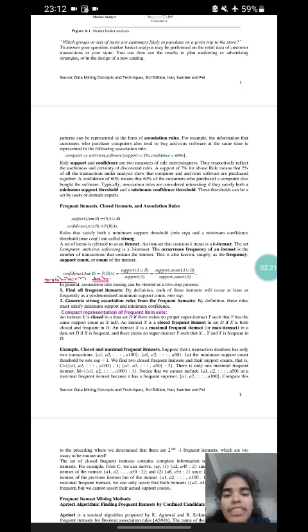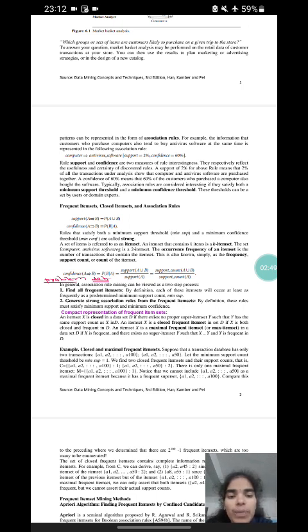For example, the information that customers who purchase computers also tend to buy antivirus software at the same time is represented in the following association rule: computer implies antivirus software, support 2%, confidence 60%. Rule support and confidence are two measures of rule interestingness. They respectively reflect the usefulness and certainty of discovered rules.